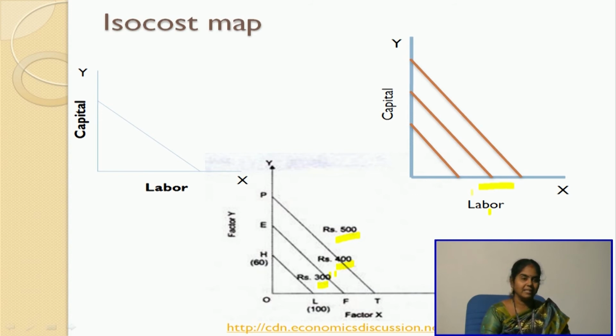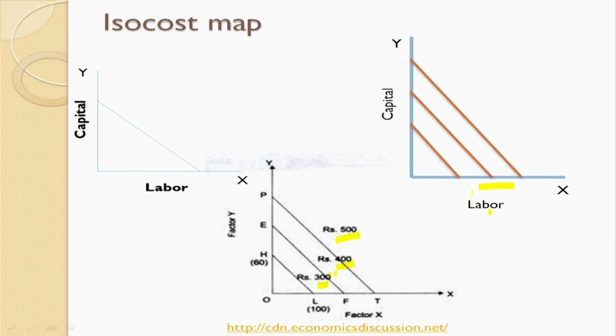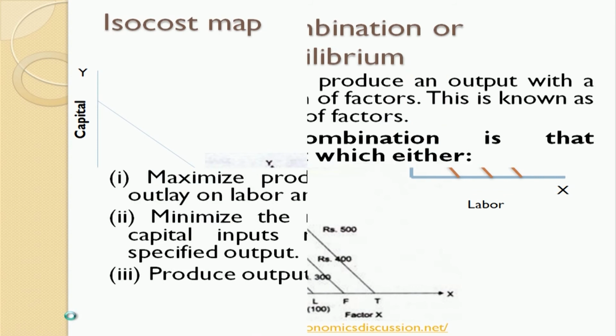So, we have been discussing two concepts, one with a quantity and one with a price. So, isoquant, when you say, it is on the quantity, and when you say ISO cost, it is with the price line. So, what is the available quantity and what is the available price line? With this, which combination would give the producer a better option? So, with this we will move on to the next slide.